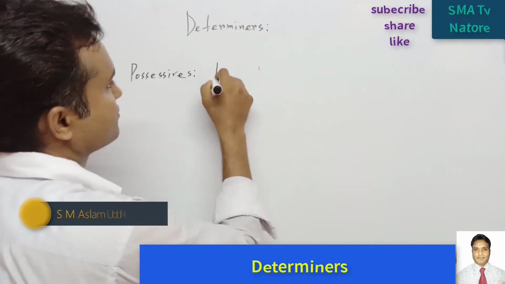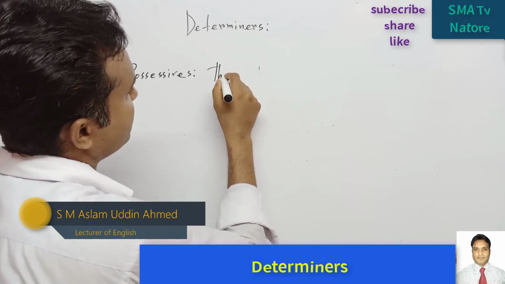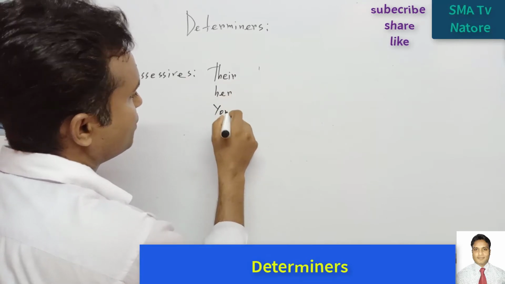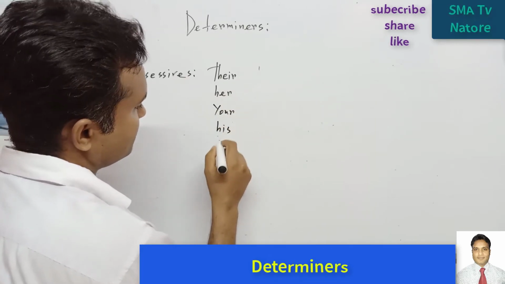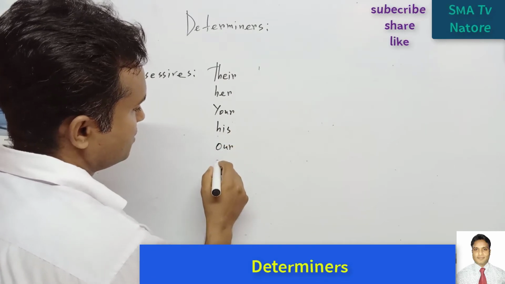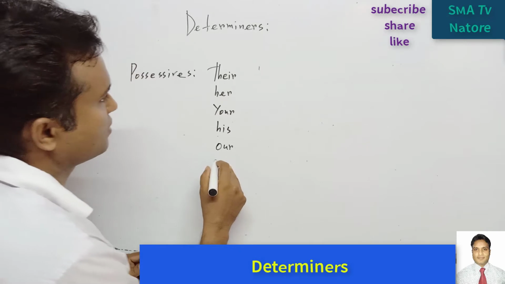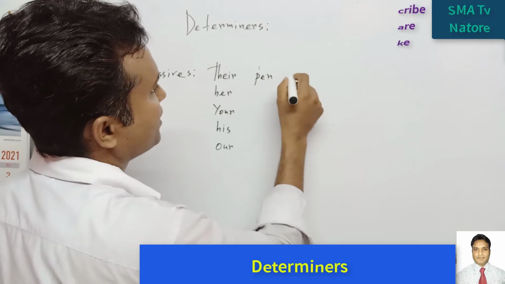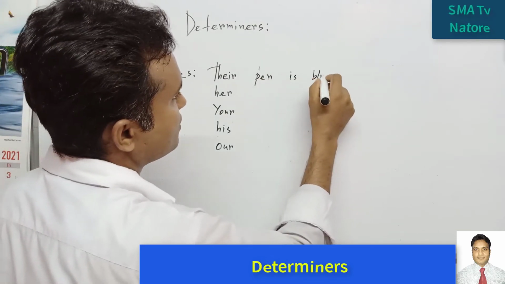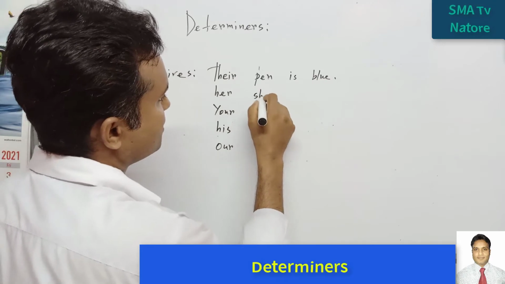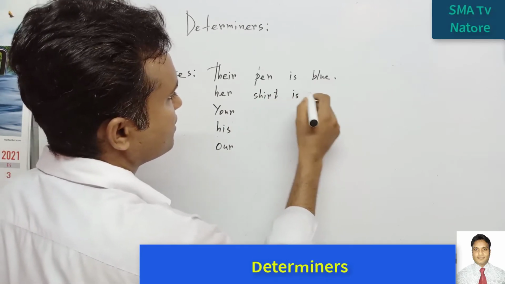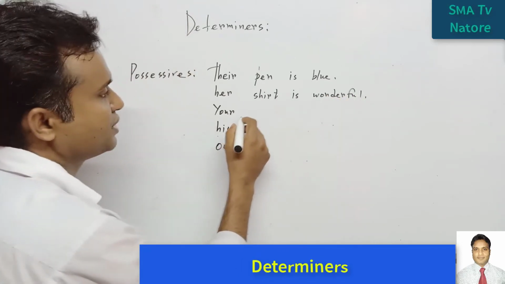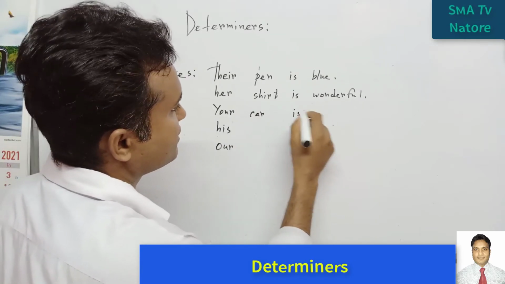For example, this, or you can say there, are, your, his, our, etc. For example, their pen is blue, her shirt is wonderful. Okay, your car is expensive.